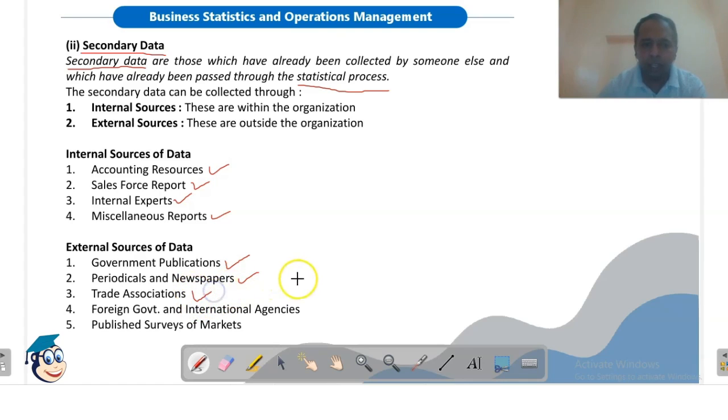Periodicals and newspapers serve as another source of secondary data. Trade associations, like there is an association called SIAM, that is the Society of Indian Automobile Manufacturers. It is the trade association of automobile manufacturing companies in India. They also publish reports that serve as a source of secondary data. Foreign governments and international agencies, like international rating agencies such as Moody's and Fitch, also publish their reports and surveys of markets, so they also serve as a source of secondary data.